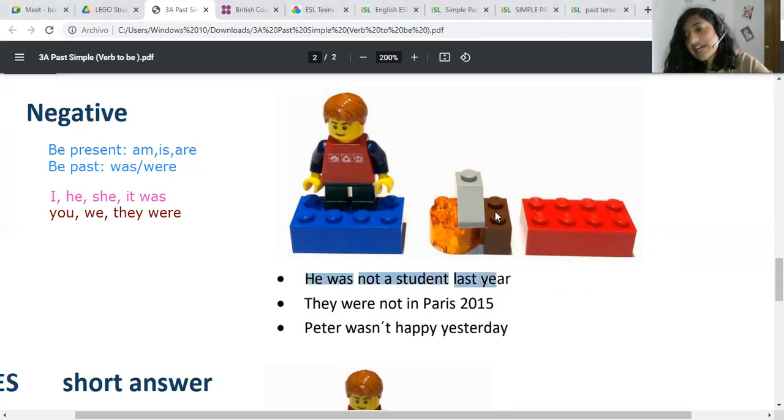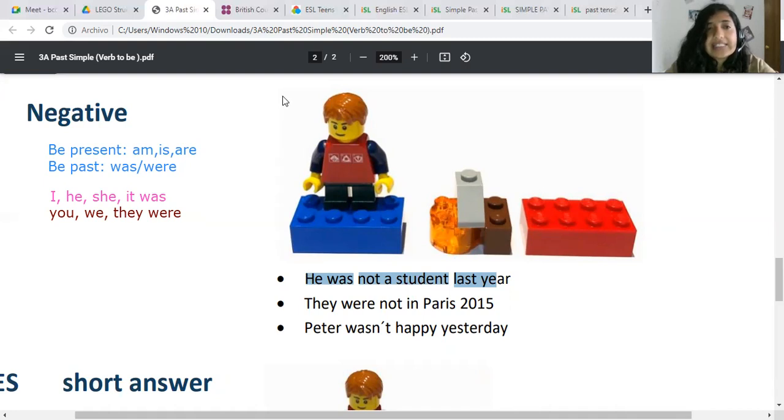Notice that we are just adding the not, yes, on one side of the verb be. So I say he was not a student last year. I was not happy with my previous job. I was not at the airport yesterday.